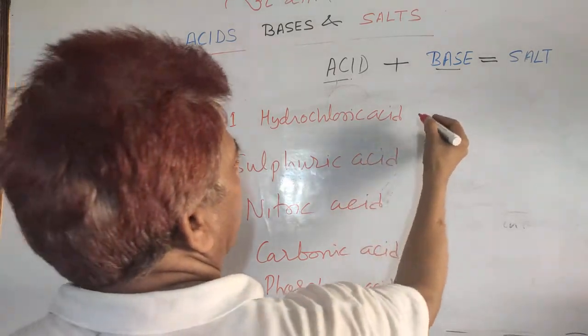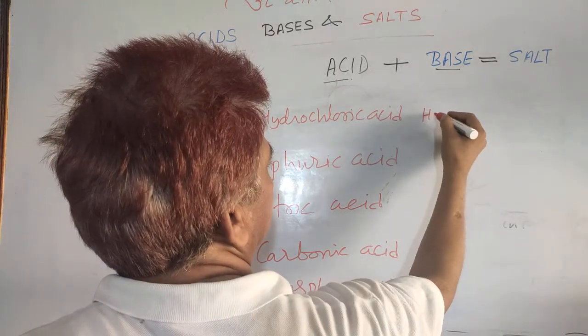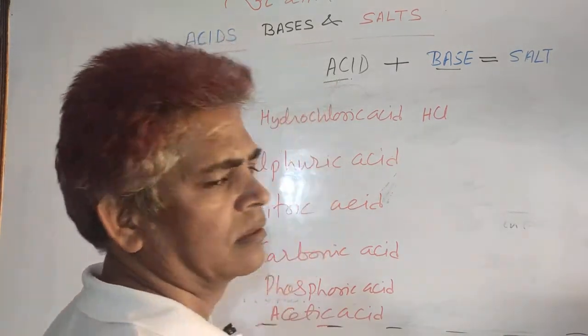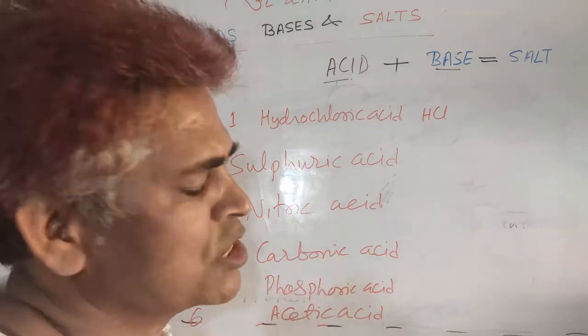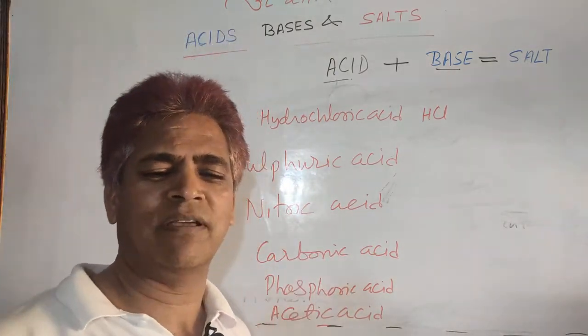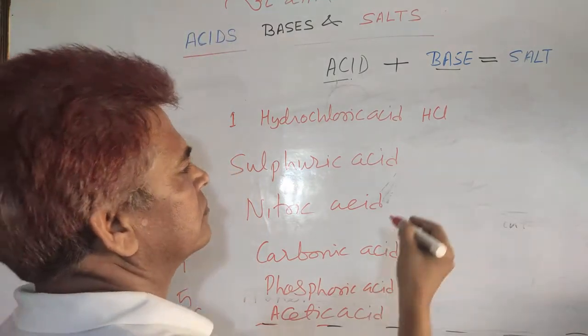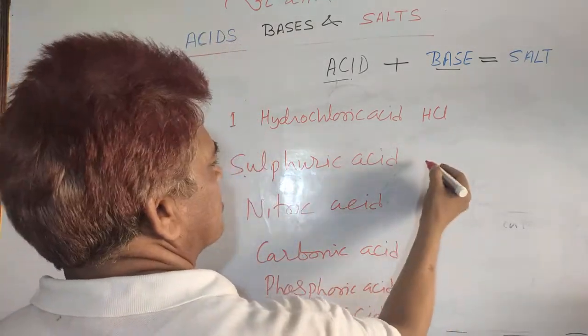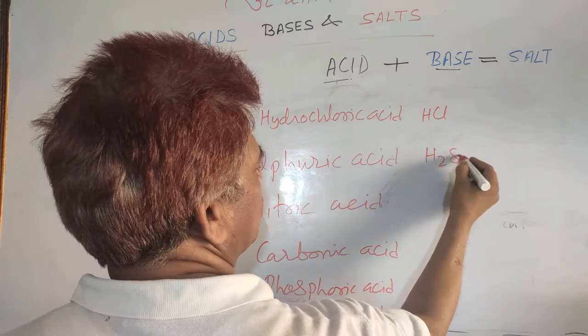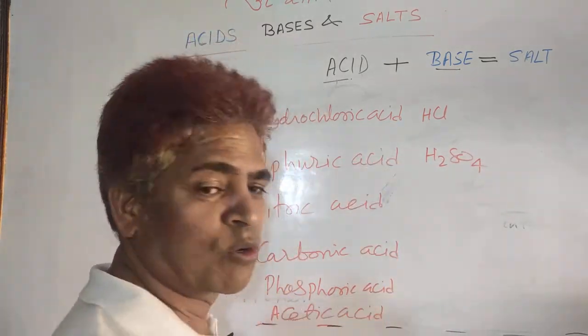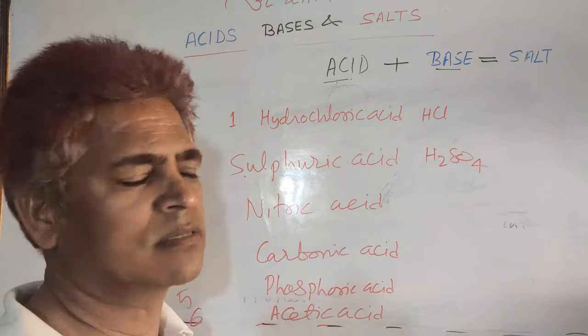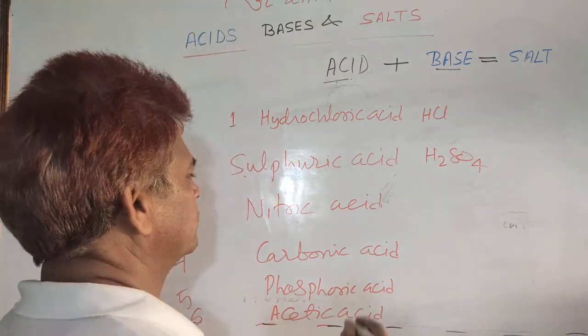So, the formula you can write: hydrochloric acid, HCl. It is found in the human stomach as gastric acid. Sulfuric acid, H2SO4, is also known as the king of chemicals, a very important acid.